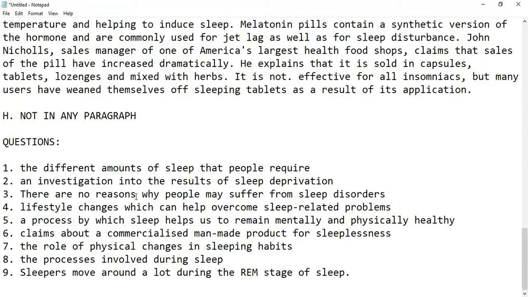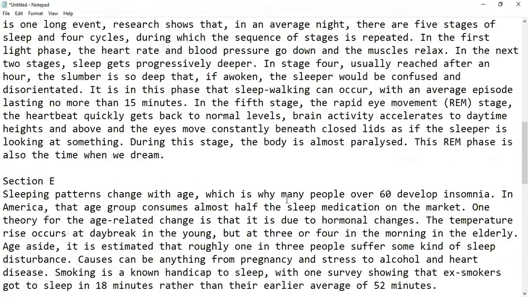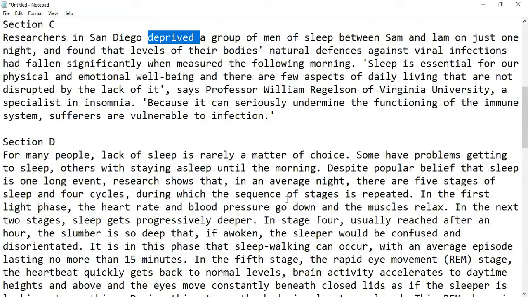There are no reasons why people may suffer from sleep disorder. They are saying now there are no reasons why people may suffer. There should be some reason that they are suffering from sleep. So let's go on to the D. Sometimes it will be in chronological order, sometimes it won't be, in looking for the information. So it can be in A, it can be in C, it can be in E, it can be in D, it can be in G. So you do not even know. You have to read to see to get the answer.